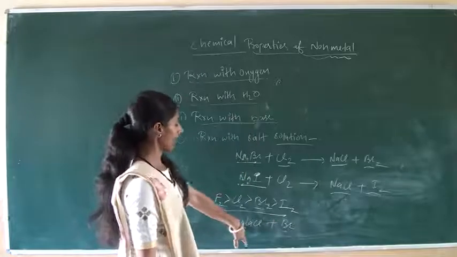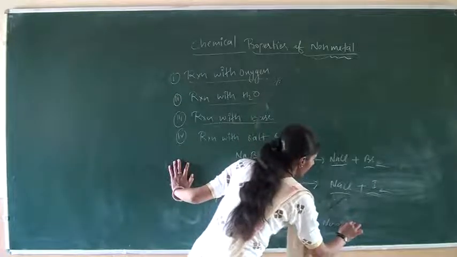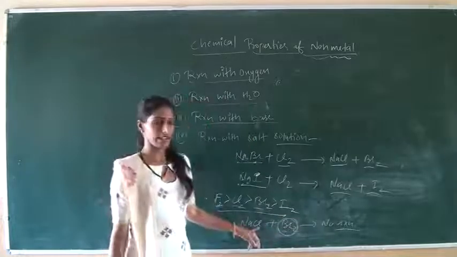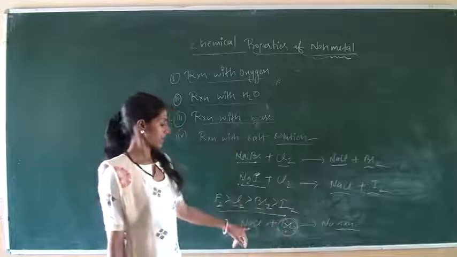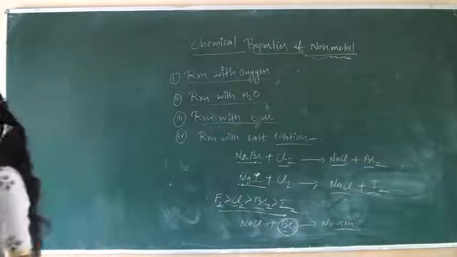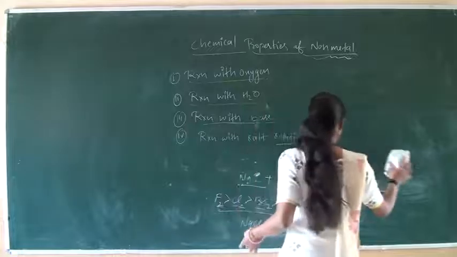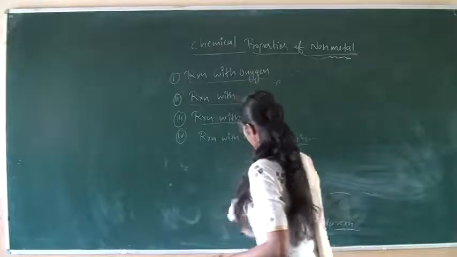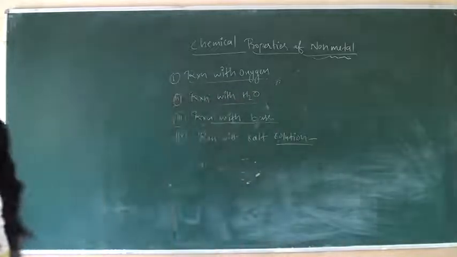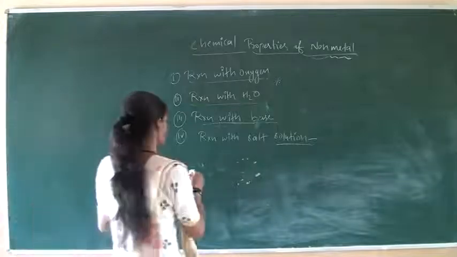If NaCl reacts with bromine, then no reaction takes place because bromine is less reactive than chlorine and it does not form its corresponding salt. Okay students, after that we will discuss the next property, that is the reaction of non-metals with acids.